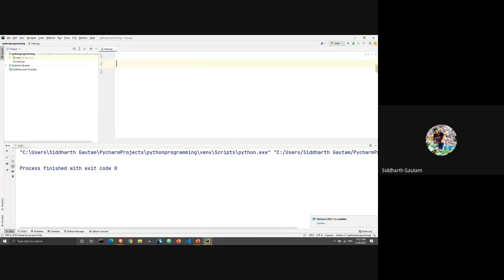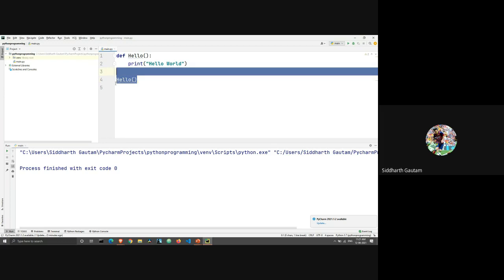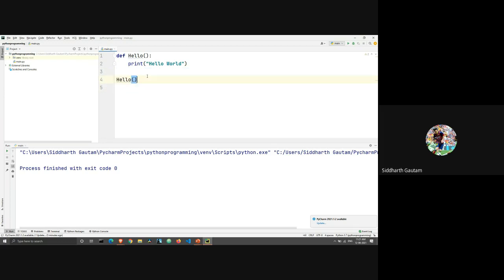Okay. So if you don't call a function, let's say when I write hello here, see on line 4, I have the sentence hello. This is when Python knows that it has to go and look for a function named hello, and then it will execute whatever is inside of that function.